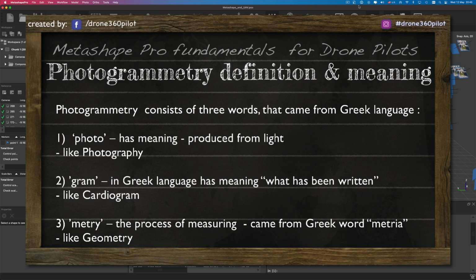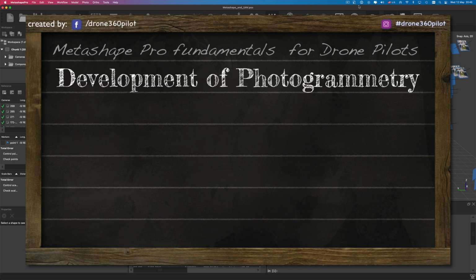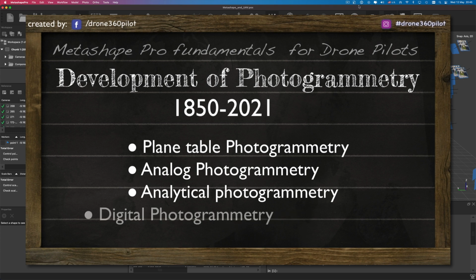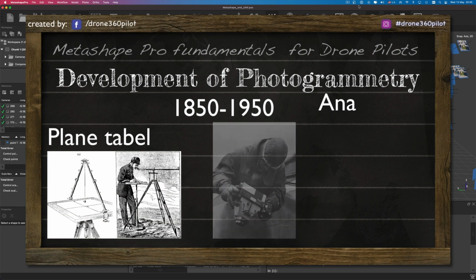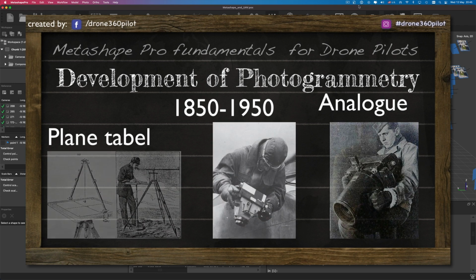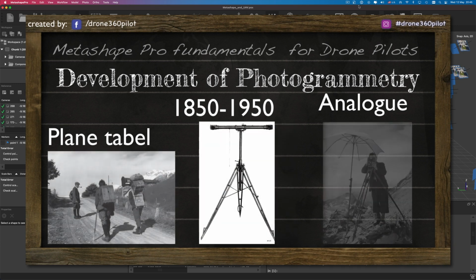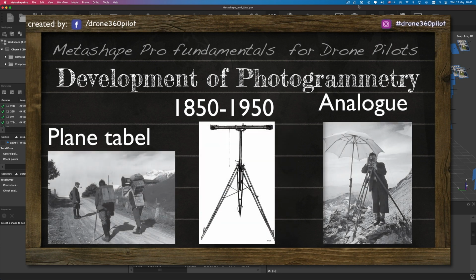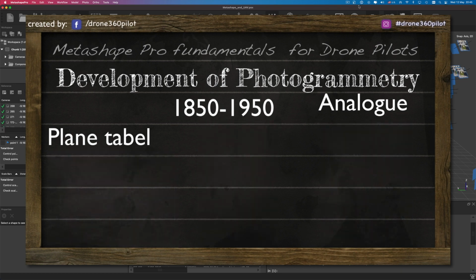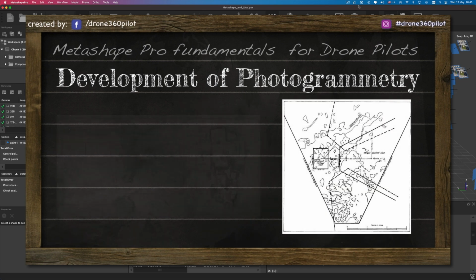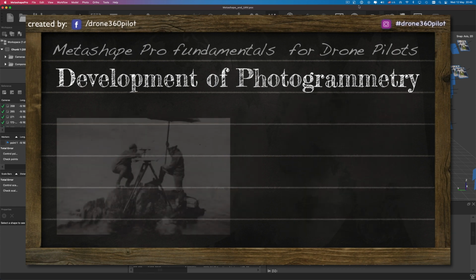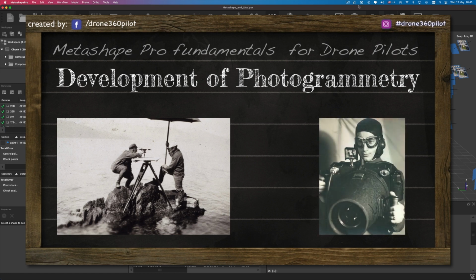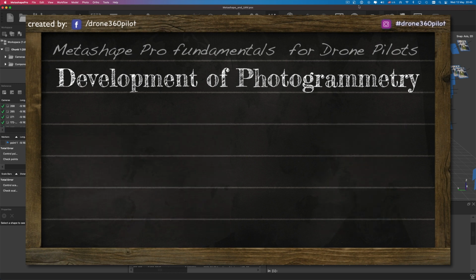Now let's investigate the development of photogrammetry from 1850 till nowadays. The time frame from 1850 till 1950 belongs to plane table and analog photogrammetry. Those stages can be described as the usage of optical and mechanical instruments to reconstruct three-dimensional geometry from two or more overlapping photographs. The main product of plane table and analog photogrammetry would be old-school topographic maps and plans for civilian or military purposes.